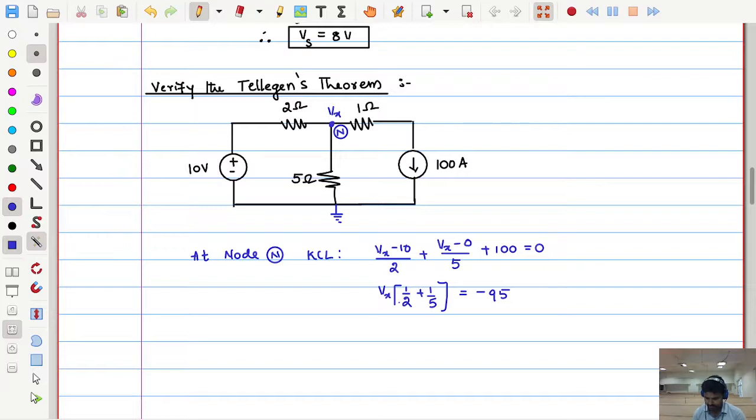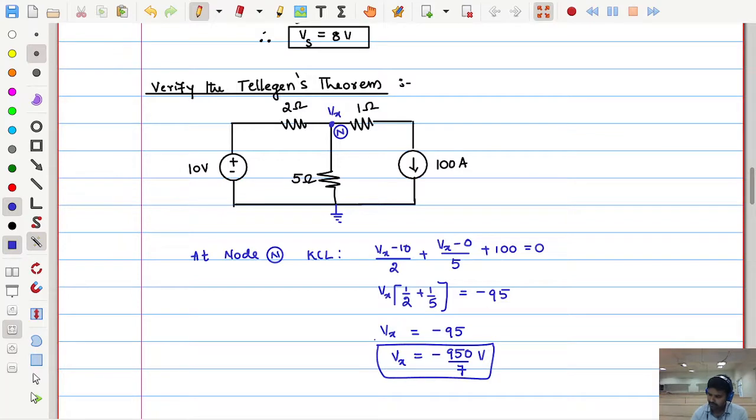It is 7 by 10. So Vx is equal to minus 95 divided by 7 by 10. Let me take it as it is, because we would like to verify the intelligence theorem. So this is 950 by 7 volts, Vx.